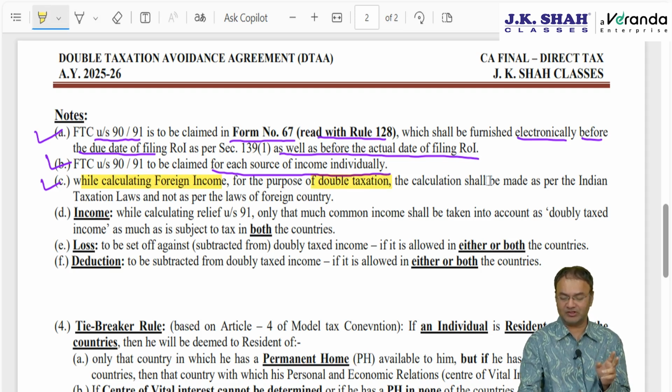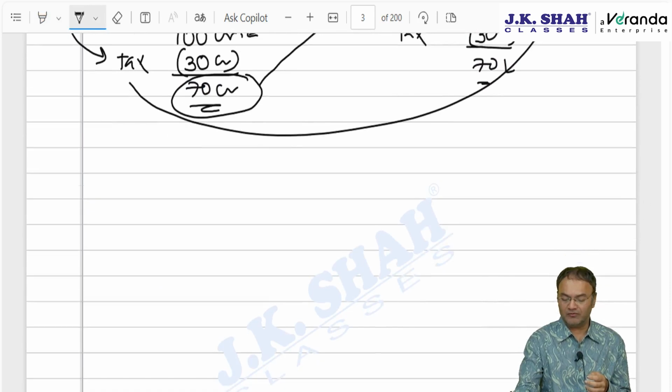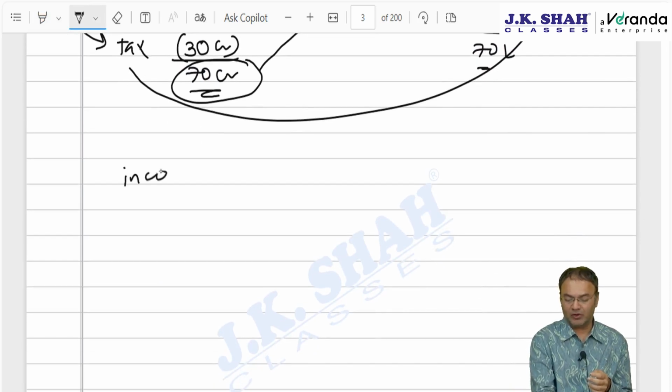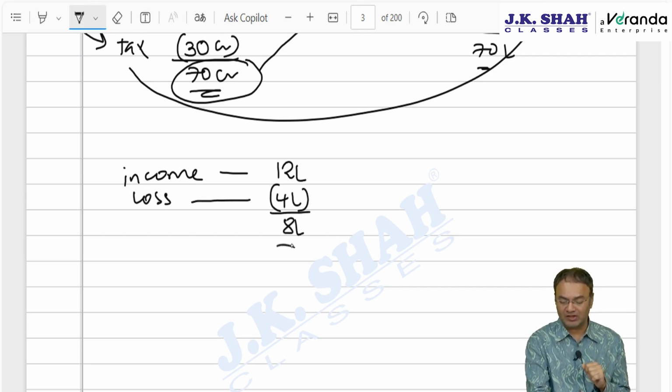For the purpose of double taxation, calculation shall be made as per Indian taxation law and not as per foreign tax law. For example, you are being provided that foreign income from country X is 12 lakh rupees, and there was a loss in the same country, a loss of 4 lakh rupees. So the net income which you will bring back to India will be 8 lakhs.